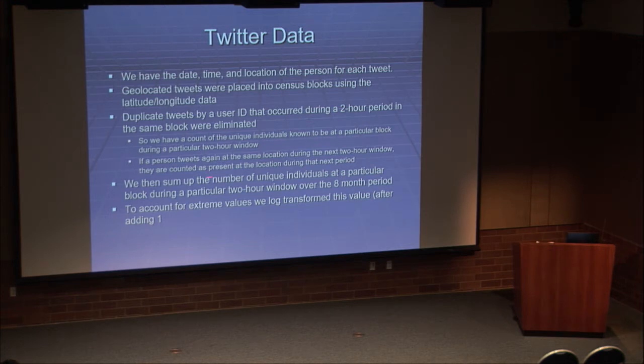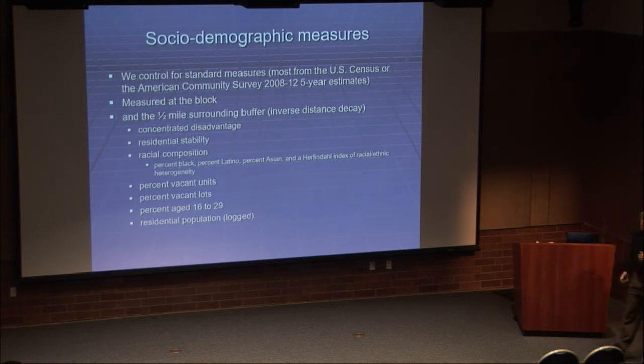And then we're going to sum up the number of unique individuals at a particular block during a particular 2-hour window over this 8-month period. And we had some extreme values, so we log transformed that after adding 1. That has some implications I'll talk about a little bit later when we're trying to say, are we getting targets, guardians, or offenders? We take into account standard measures that criminologists look at.